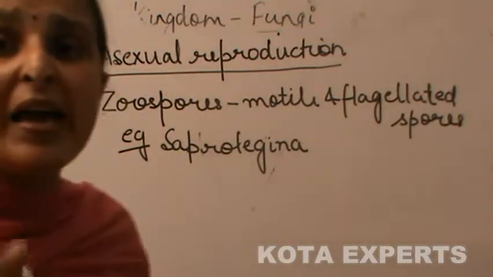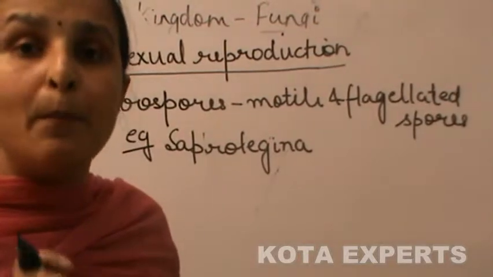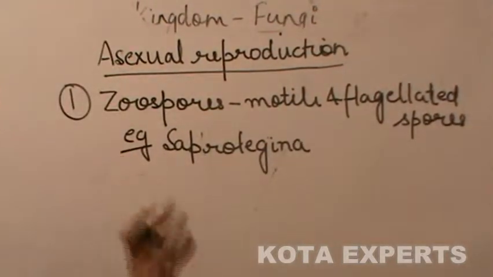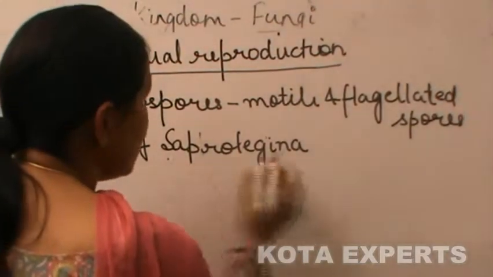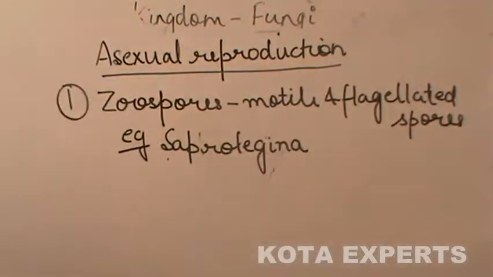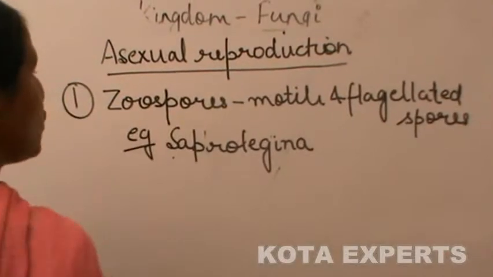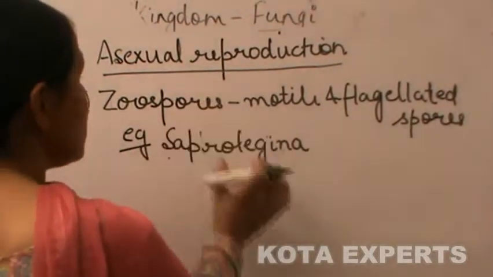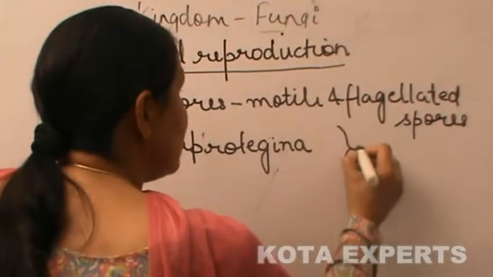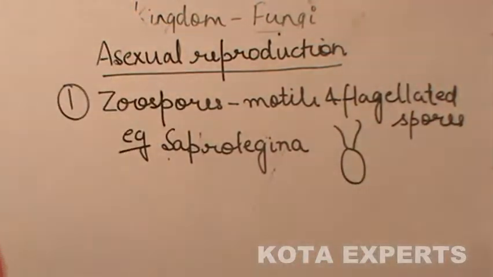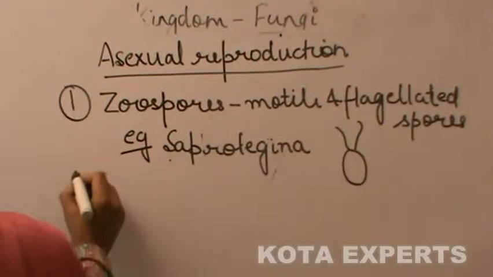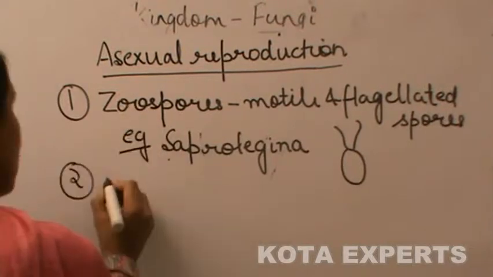Mostly fungi are terrestrial, but there are some fungi which are aquatic, and from them Saprolegina is an important example which reproduces asexually by forming flagellated spores called zoospores.